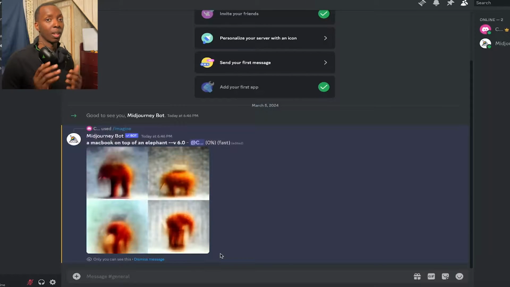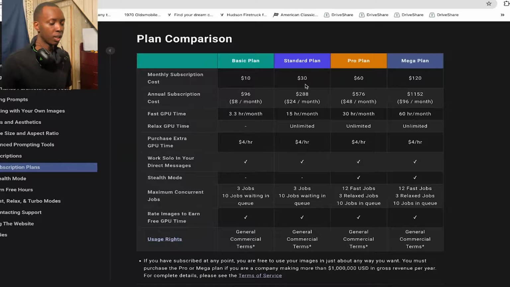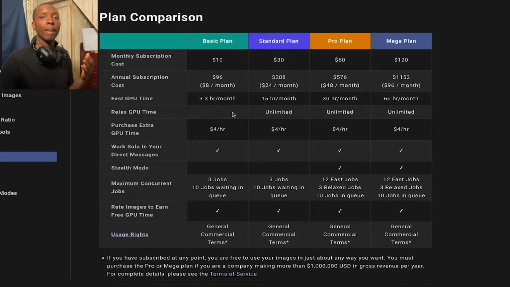There's fast and relaxed. And when you look at the payment plan, you'll see that fast comes with every payment option, but relaxed doesn't. Relaxed doesn't come with the basic. Just know that fast means the generations are going to come out quicker, but you only have 3.3 hours per month worth of fast generations to use if you have the basic plan. If you have the standard plan, you have 15 hours worth of fast generation that you can use, and if you use all of those up, you'll still be able to generate more images, but it will be with relaxed, and relaxed just means that it's going to take a little bit more time.